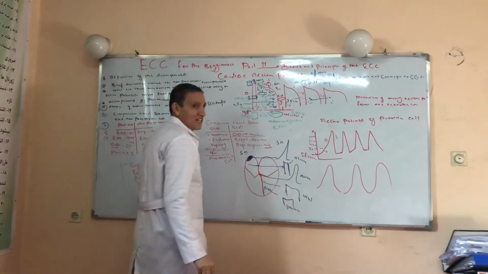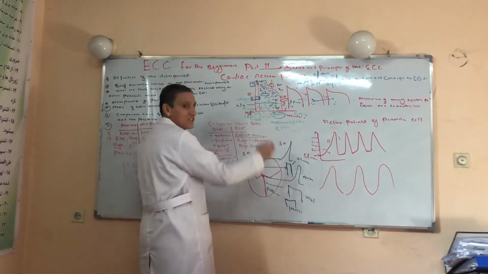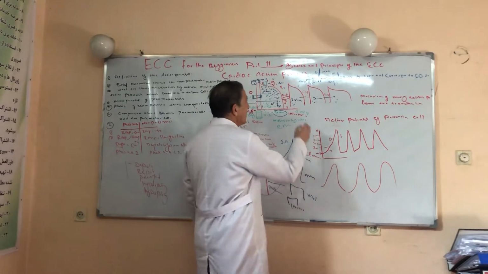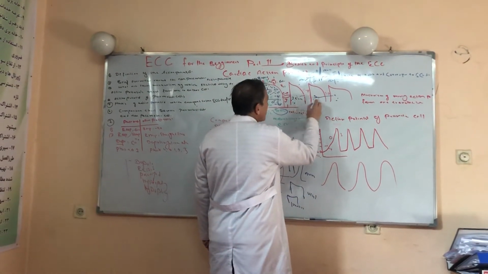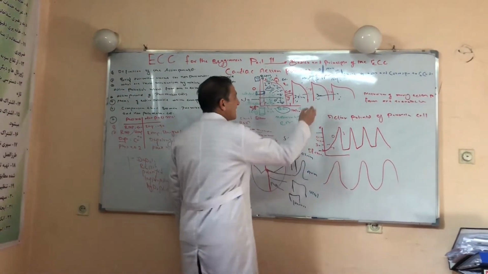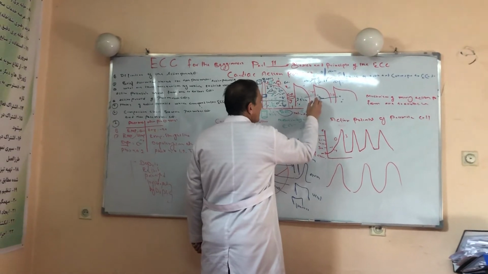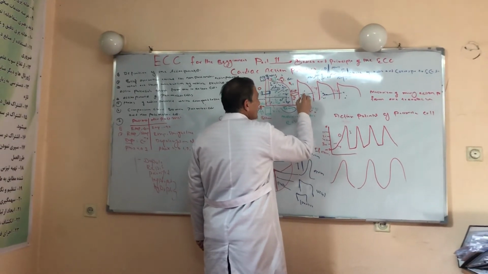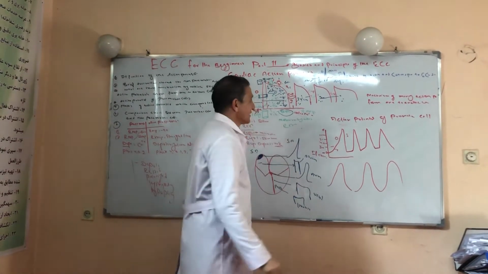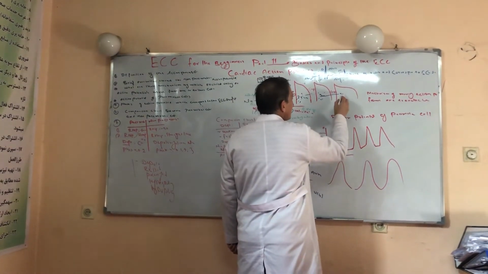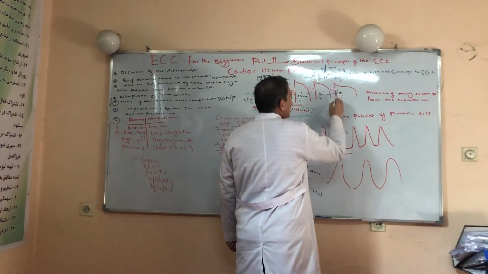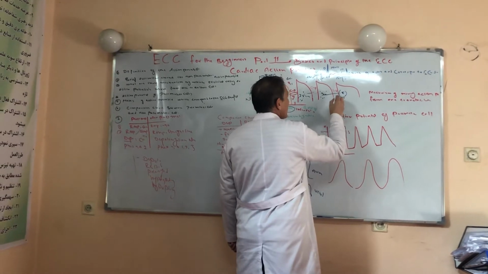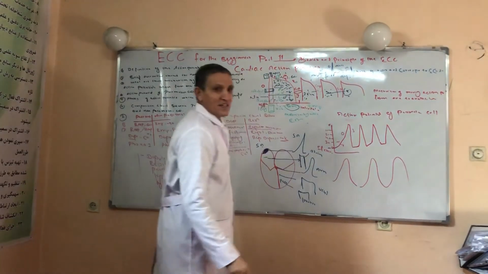Right now, the second cell is under depolarization, but the first cell is going under repolarization. Right now, this second cell leads to depolarization of the third cell. This third cell is going under depolarization, but the second cell is going under repolarization. And this fourth cell leads to depolarization of the fifth cell. This cell is going under depolarization, and the third cell is going under repolarization.